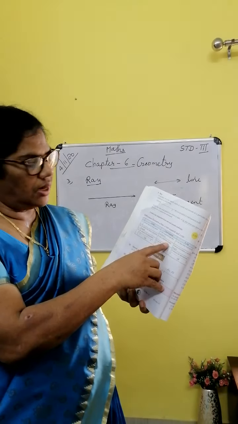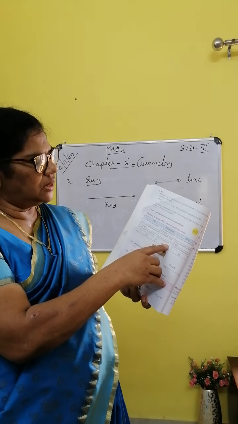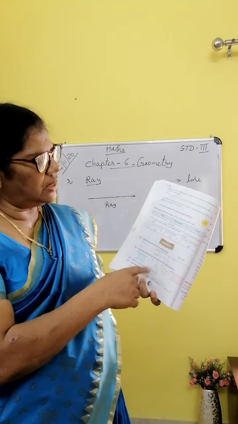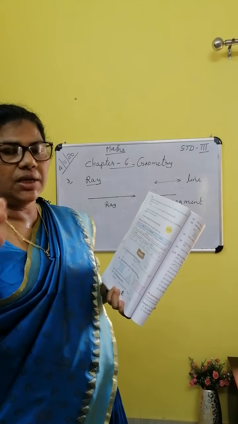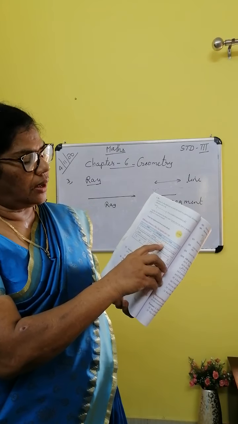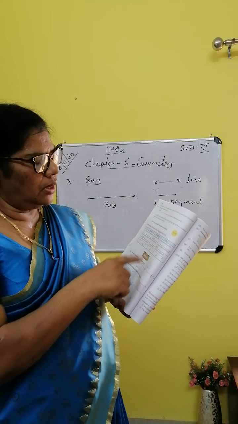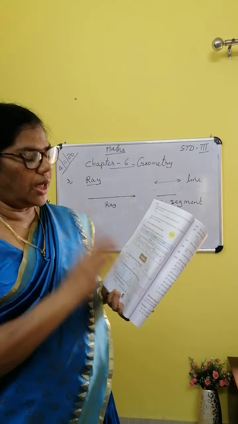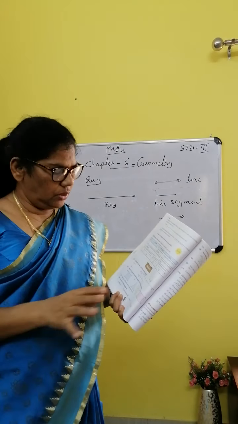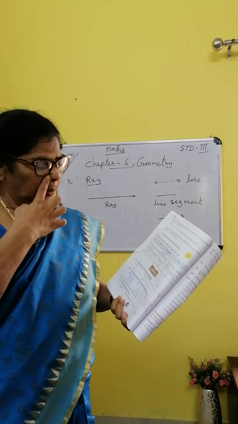It has a definite length. It can be measured. See page number 96 and write down in the notebook. A ray has one endpoint. It does not have a definite length. It cannot be measured. Understood? Copy everything to the notebook.